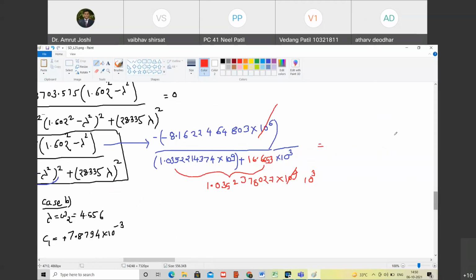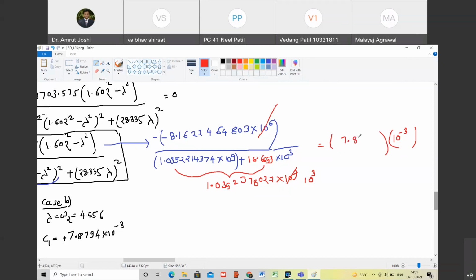So that is 10 power minus 3 in the numerator multiplied by the ratio of these two things, 8.1622464 divided by 1.035237827. So that is 7.8844. Yes, right.